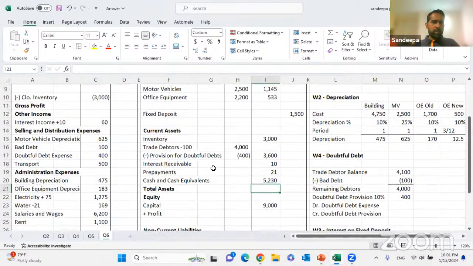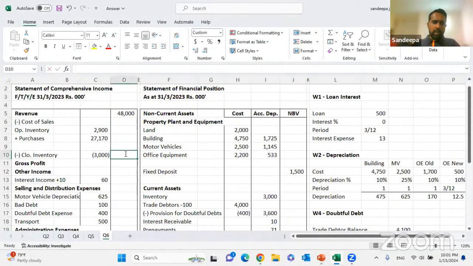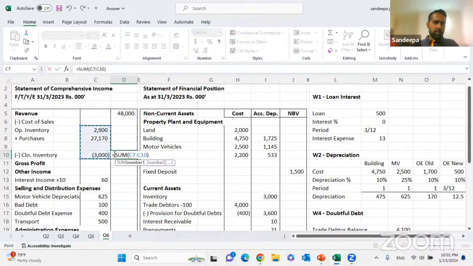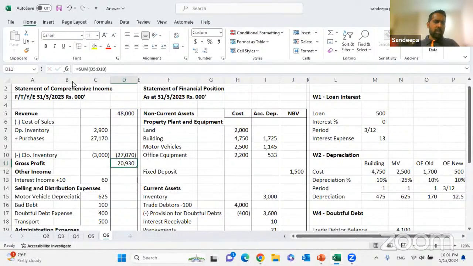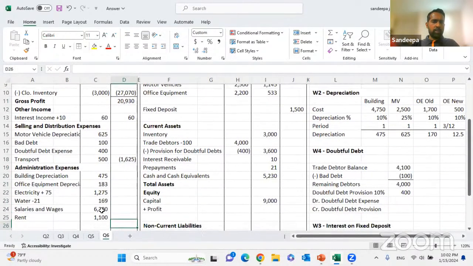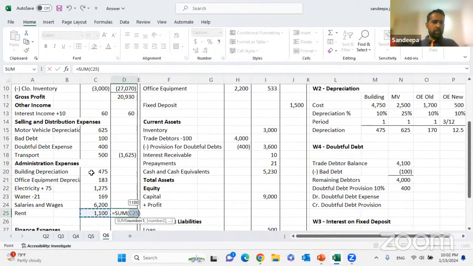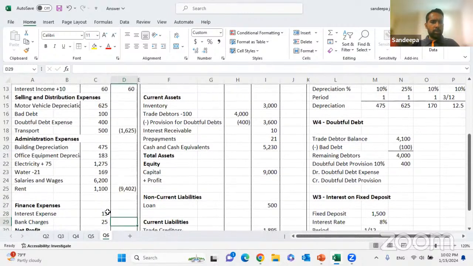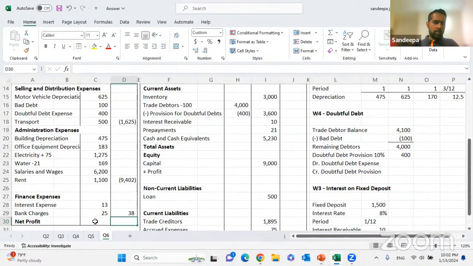Right? Okay, that's it. We can calculate the cost of sale. Cost of sale will come to 27,070. That's the gross profit, 20,930. Selling and distribution expenses minus 1,625. Admin expenses minus 9,402. Finance expenses minus 38.